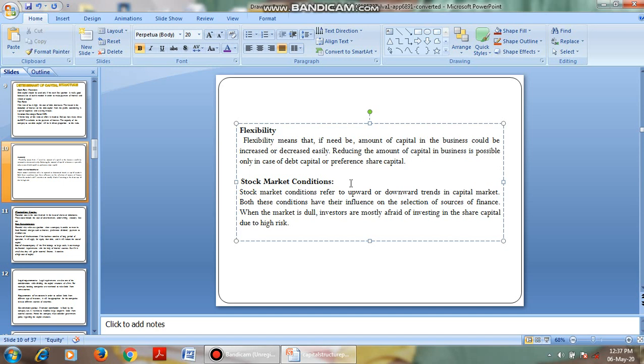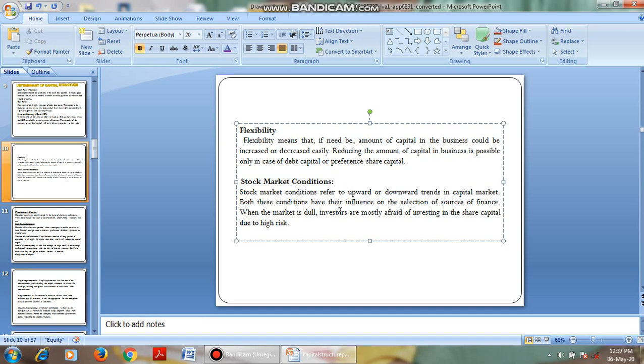As we know, the capital market includes the debt market and the equity market. Simply we can say share market or stock market. Sometimes the stock market is a bull market, that is, stocks are performing very well. Sometimes it is a downward market, that is a bear market. The stocks are not performing well and the investors are getting losses.